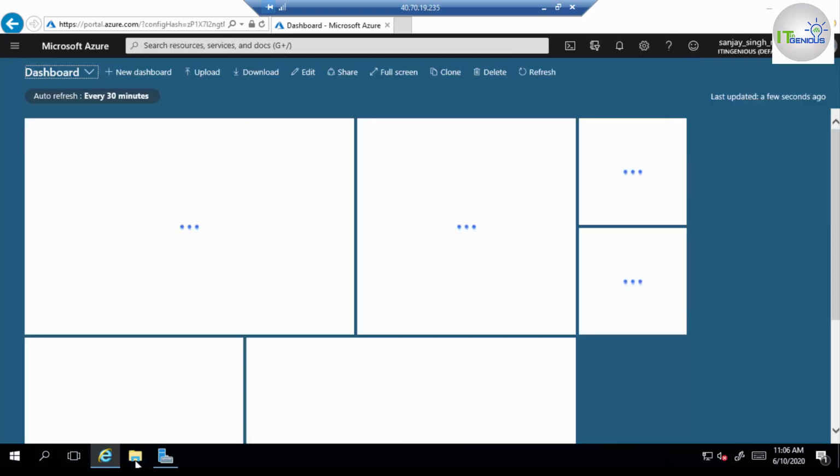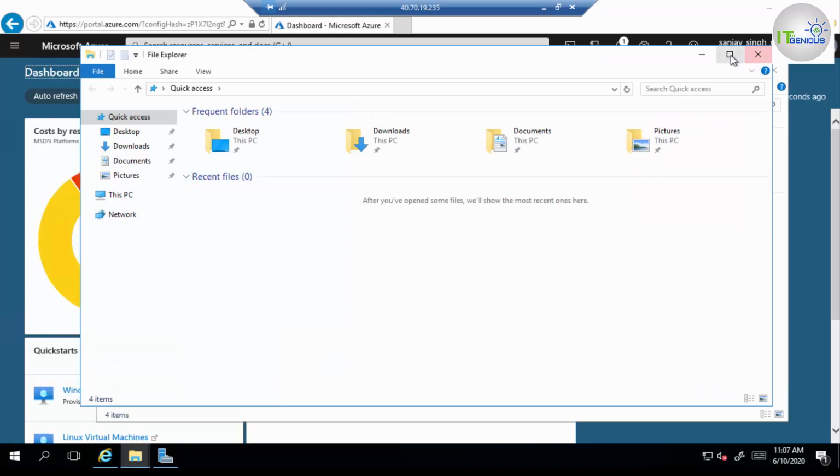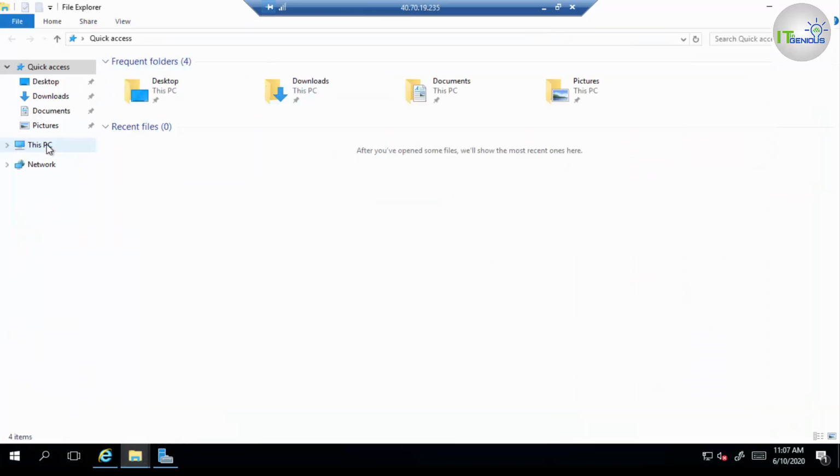So we are signed into this system also. Now do one thing, just go to your system's drive, where we are going to sync our data from one file server to another file server. So just go to your drive.